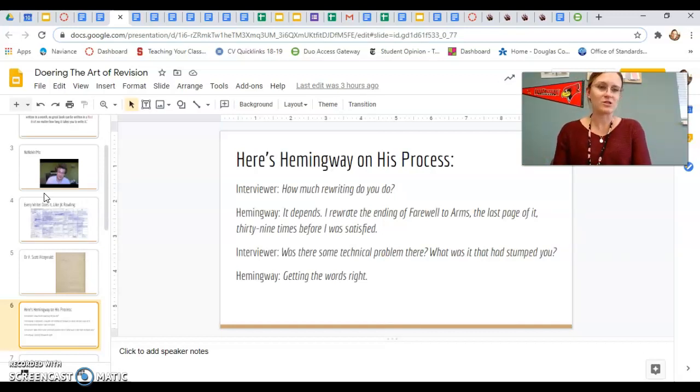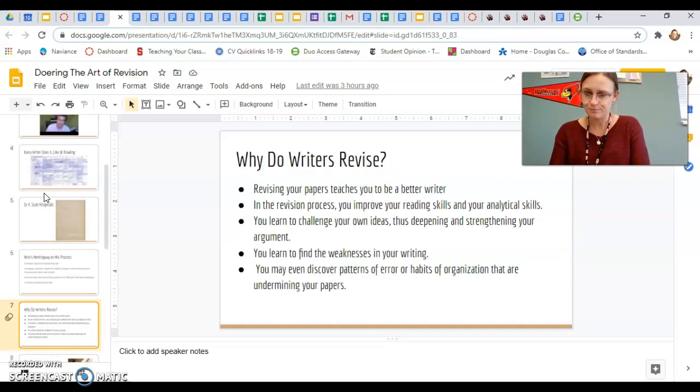Everybody has to do it, right? Even if it hurts to say, like, man, I don't like going through and finding all the things I did wrong. You have to do it, right? The first draft is always the worst draft, and it doesn't get better until we revise and make some changes. So if you click through, I talk about why we revise. It makes you a better writer. It makes you better at analyzing things, and it makes you a better reader too, right? It's good to recognize your own weaknesses in your writing because then you can anticipate making them in the future, and you can kind of stop yourself, and that's a good thing.